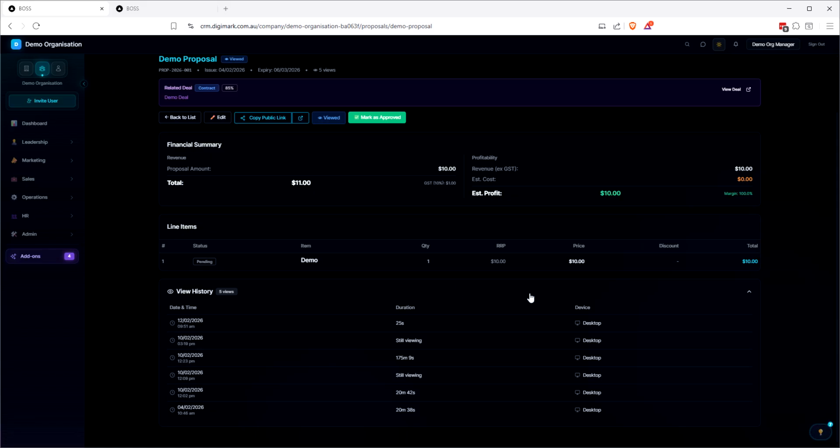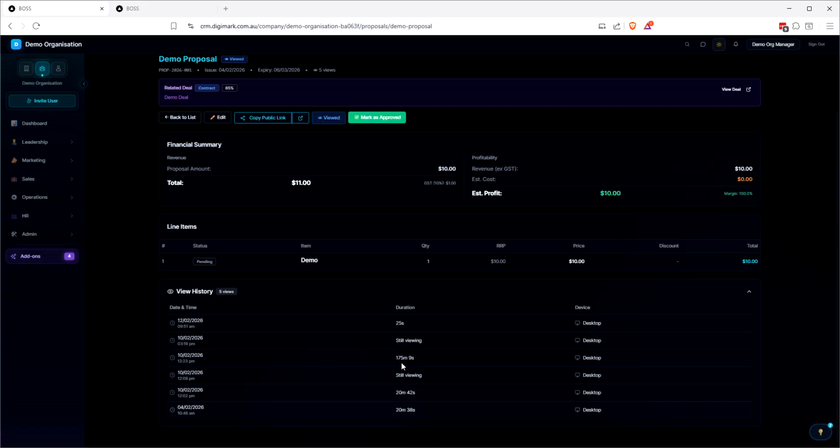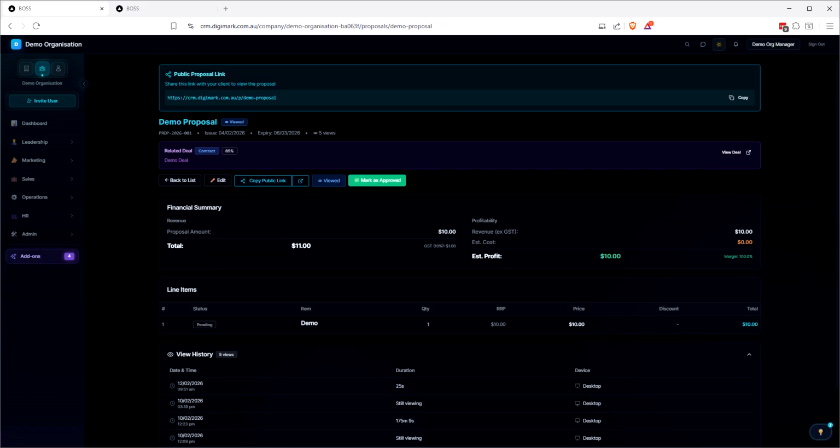But one of the things that I always struggle with is when our clients are actually looking at the proposal. So this does away with that because it will tell you when they're actually looking at the proposal. We need to add hours in here as well. All right, so yeah, it changes to viewed.